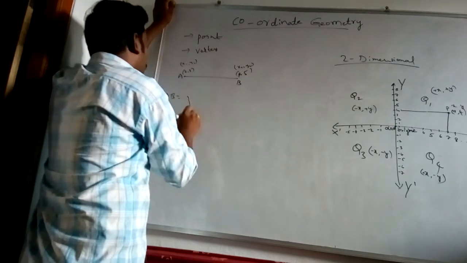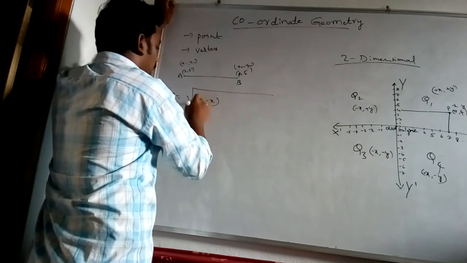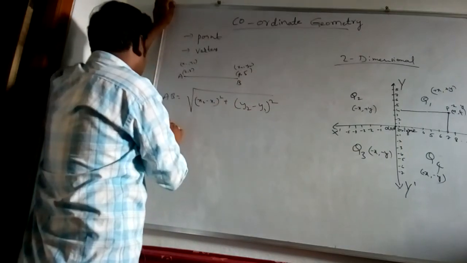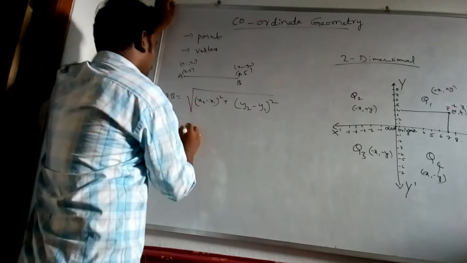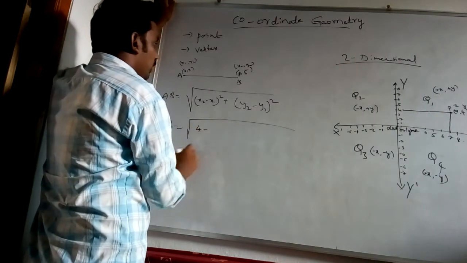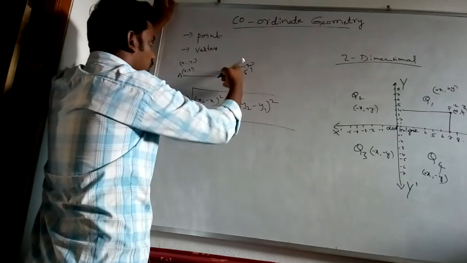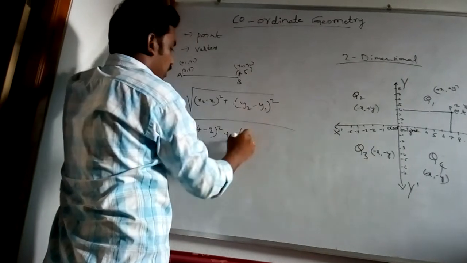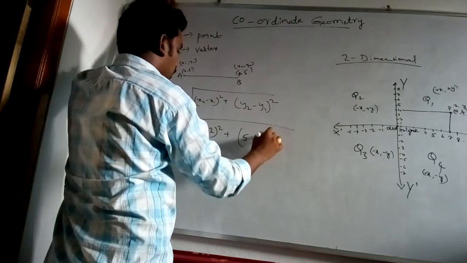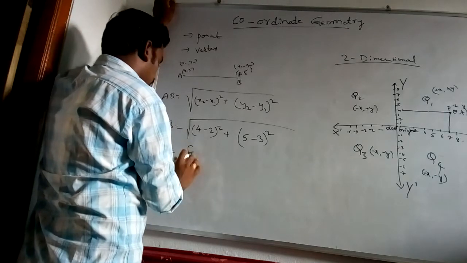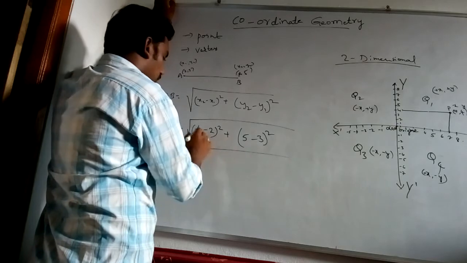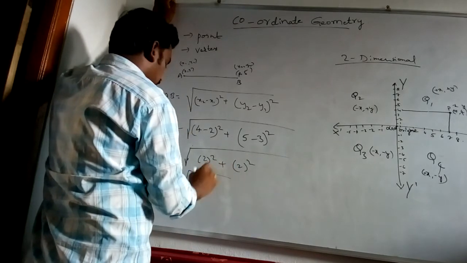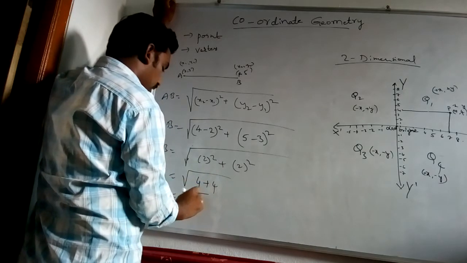What is the formula? AB equals the square root of (x2 minus x1) whole squared plus (y2 minus y1) whole squared. Substituting: x2 is 4, x1 is 2, so 4 minus 2 whole squared, plus y2 is 5, y1 is 3, so 5 minus 3 whole squared. AB equals the square root of 2 squared plus 2 squared. 2 squared means 4, plus 4, so root 8 units.